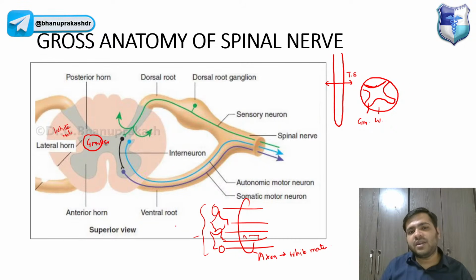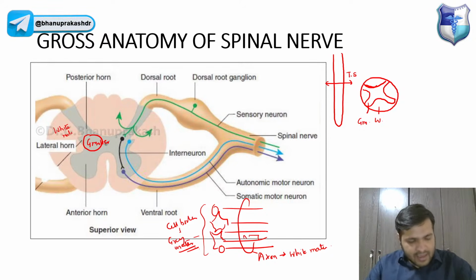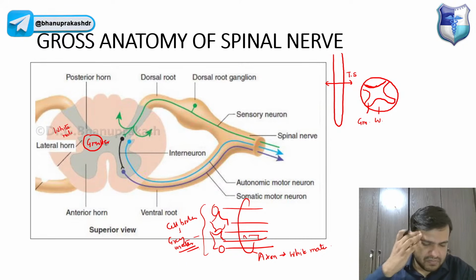And these cell bodies will be gray matter. Myelinated axon, yes, obviously I told you. Osama, I think it's clear. Yes, collection of cell bodies is gray. Yes, Naveen, good.